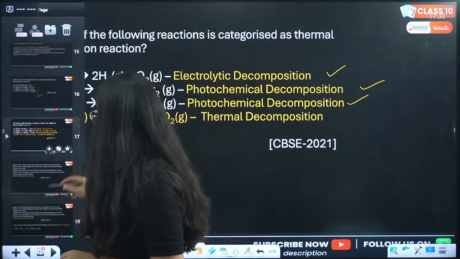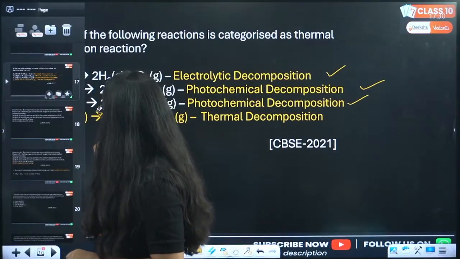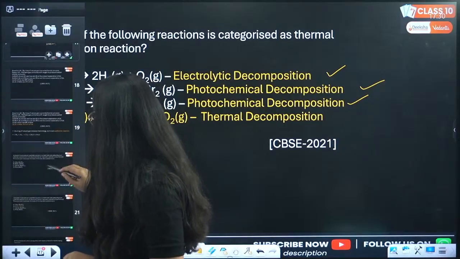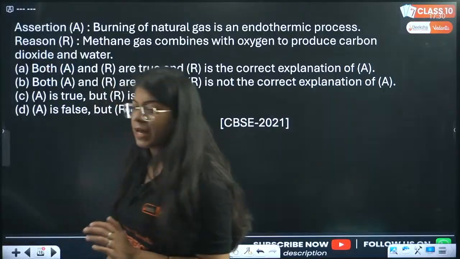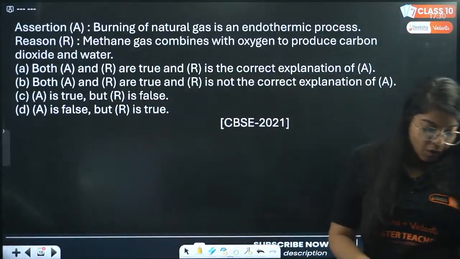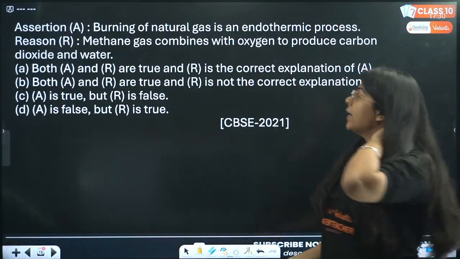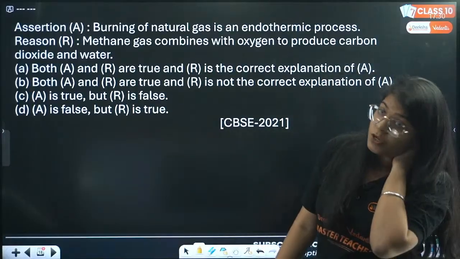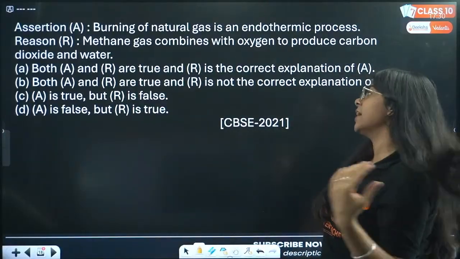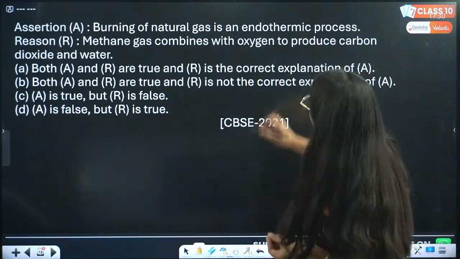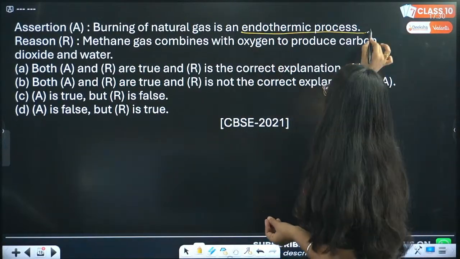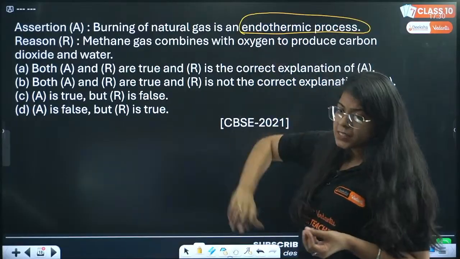Okay, move on. Let's do this one first. Let me know everyone the answer in the live chat. We have an assertion reason question. The assertion says burning of natural gas is an endothermic process.